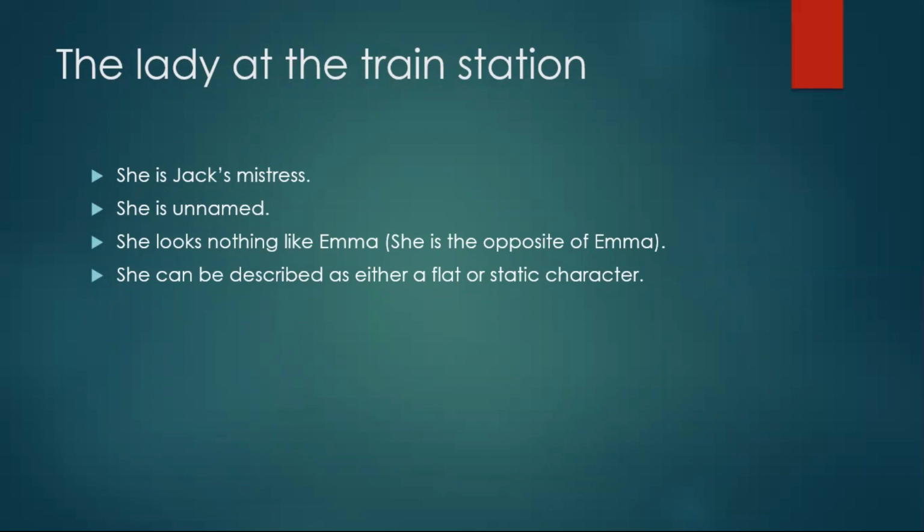Few things. However, as a flat character, she can easily be described using one word. In the Caribbean or in Jamaica, a woman who is a mistress is called a matey or a side chick. One word. Flat characters are usually opposites to the round character. Clearly, based on Dory, she's opposite to Emma.